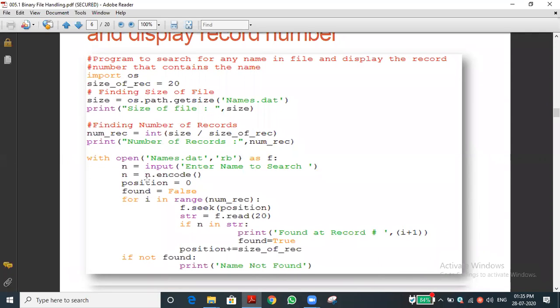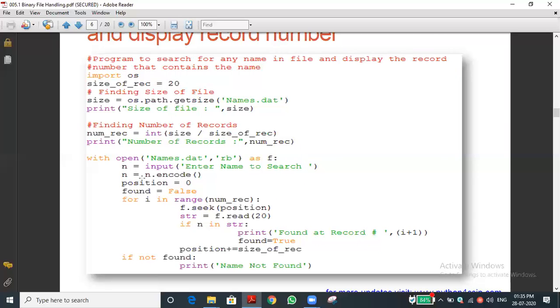Okay, let me come to this one. With open, we are opening the file with the with statement, in the write mode. The file handle is fv. N equal to input of enter the name to search. Suppose I want to search a name, whether it is in the database or not. I enter the name, and we store it in the variable N.